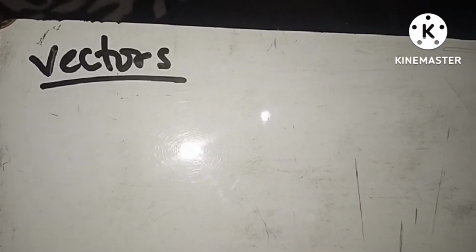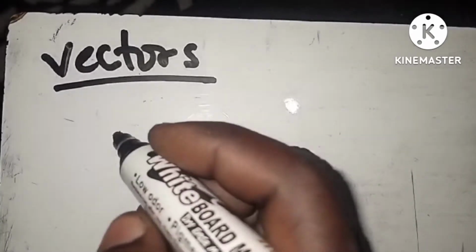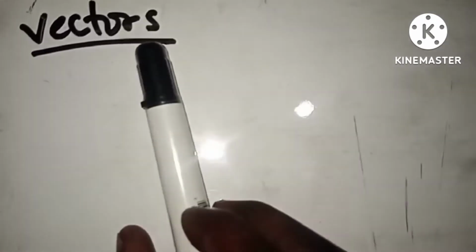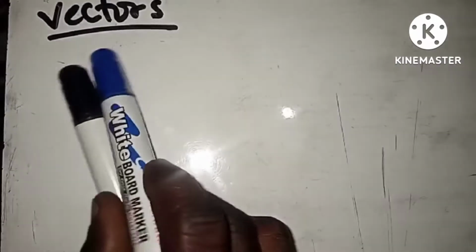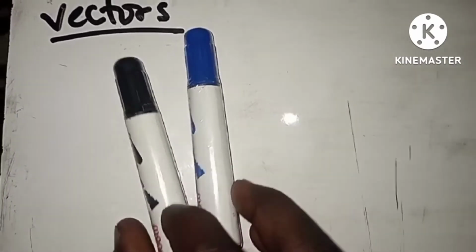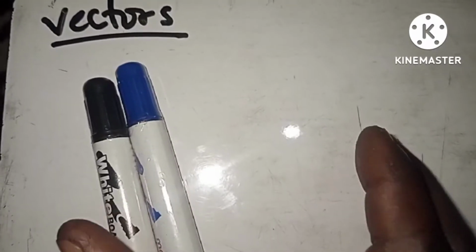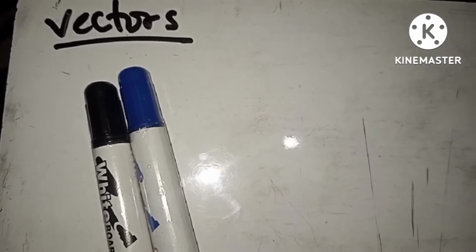This video is about vectors. So the concept of vectors is like, if this is a marker, this is a whiteboard marker, right? All that I know is that if you combine maybe one and two of these things, I get two markers. So in the same way, if you combine two vectors, I'm going to get a different vector. So that is the idea of vectors, or maybe in some cases you may get a different thing.